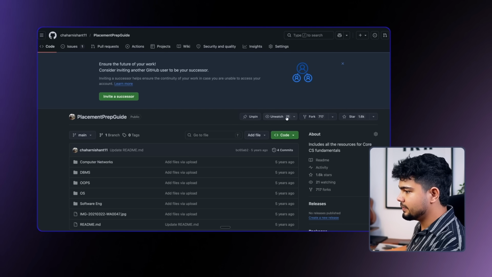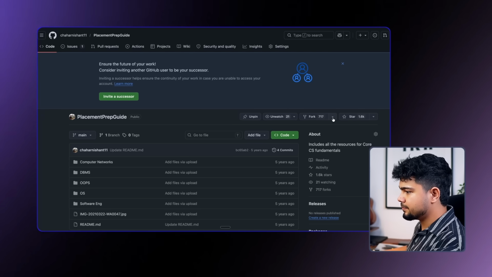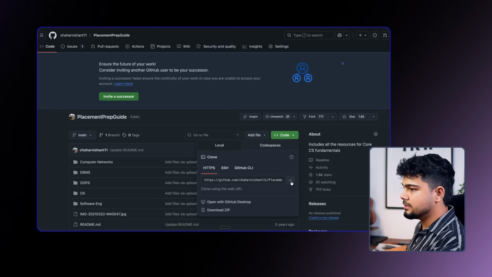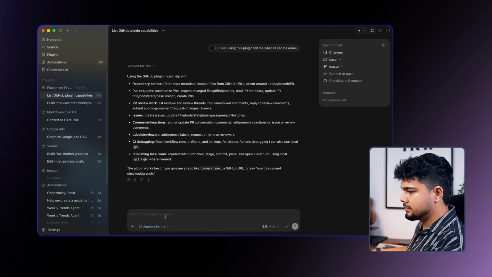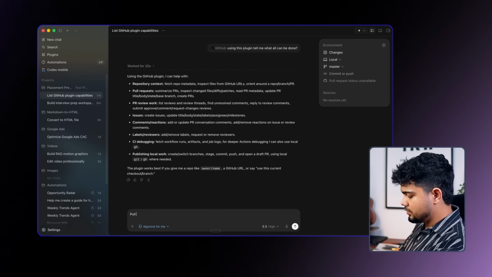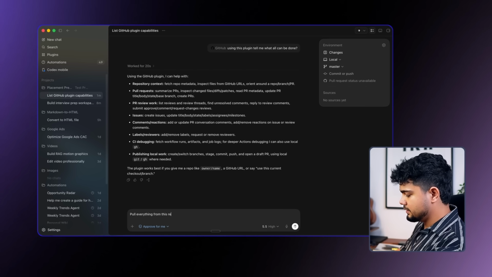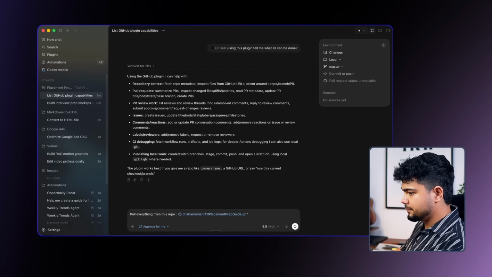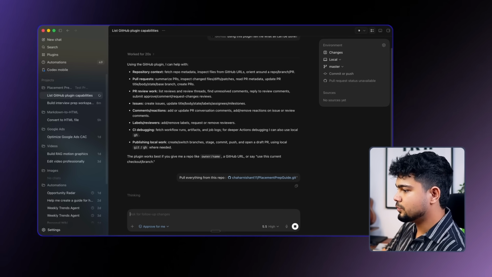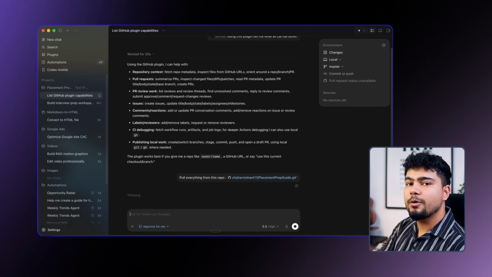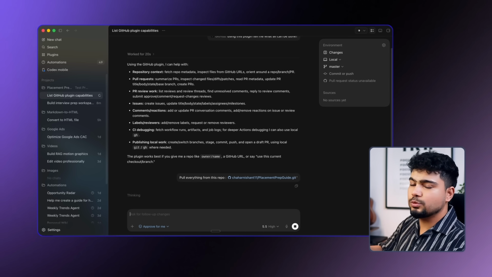What we'll do is we will just copy this, we'll go back, and pull everything from this repo. So we have given our particular repo. Now it will use the GitHub plugin to do everything.